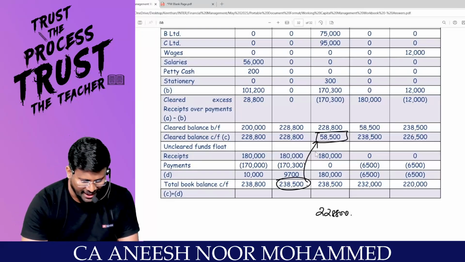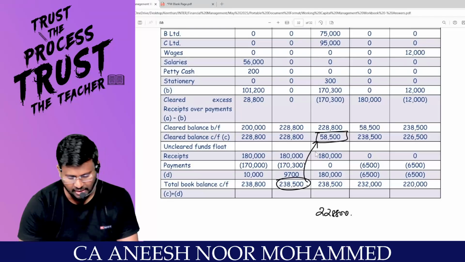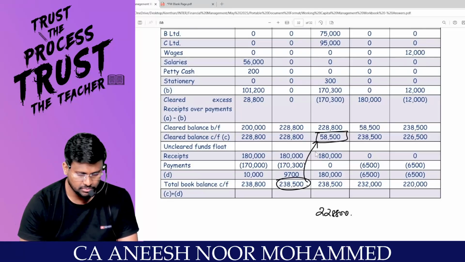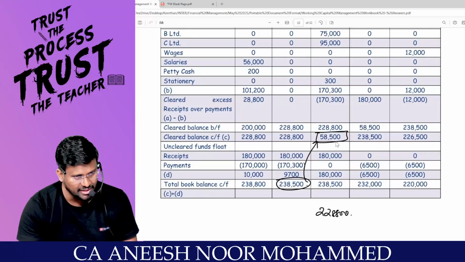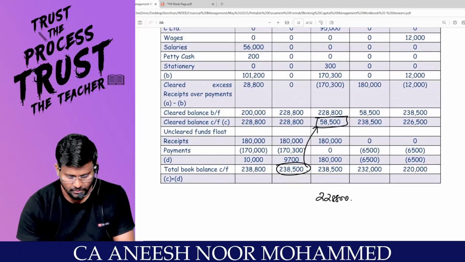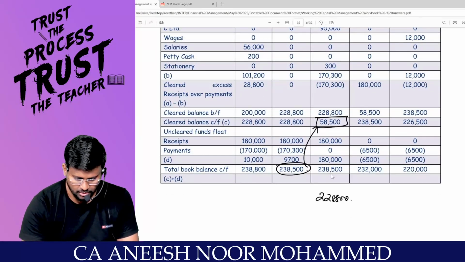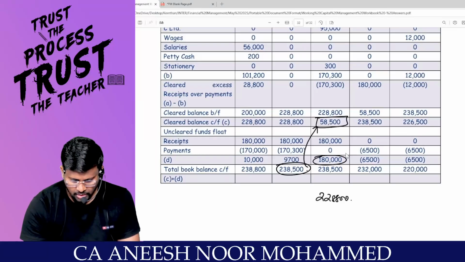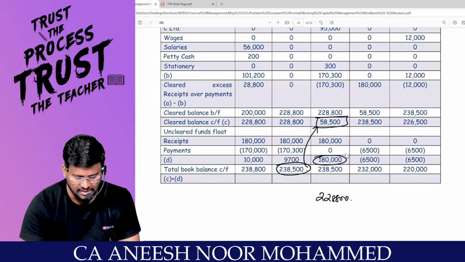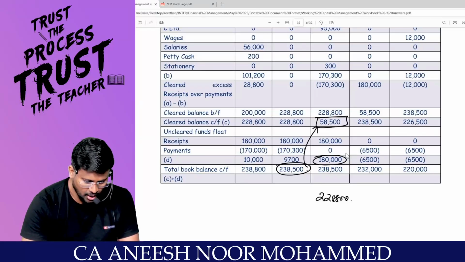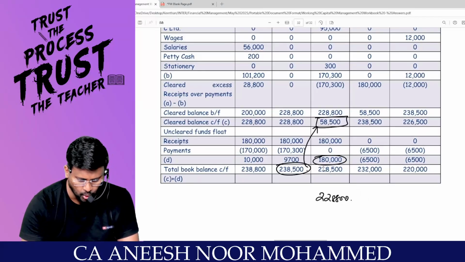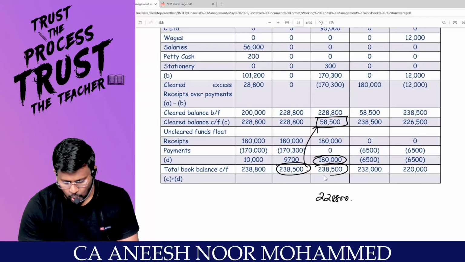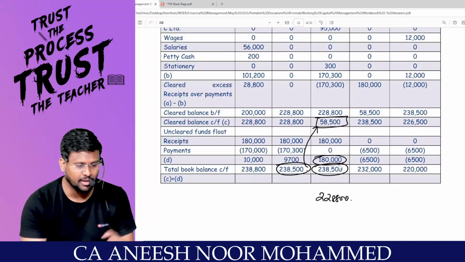2,38,500 plus 58,500, 2,97,000. This is cleared balance. 58,500 is a cleared balance. Correct. Carry forward. Correct, sir. 58,500 plus 1,80,000 is the total to be receivable. So total 2,38,500 should be there in our cash.